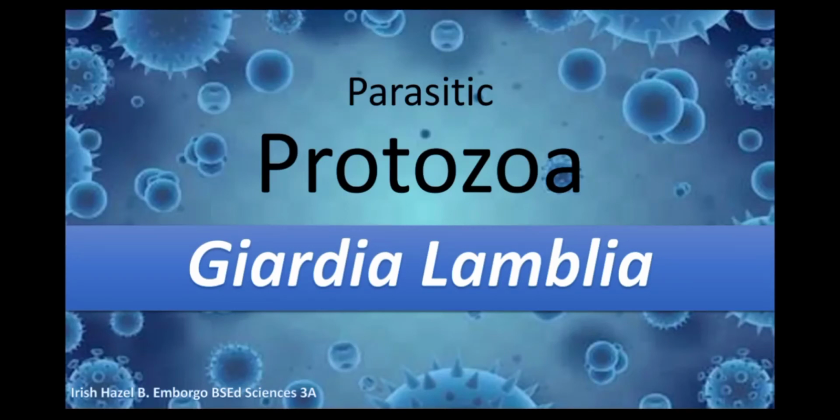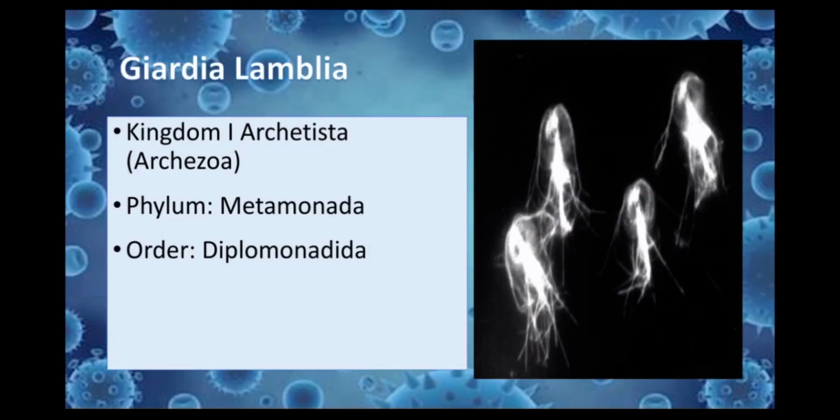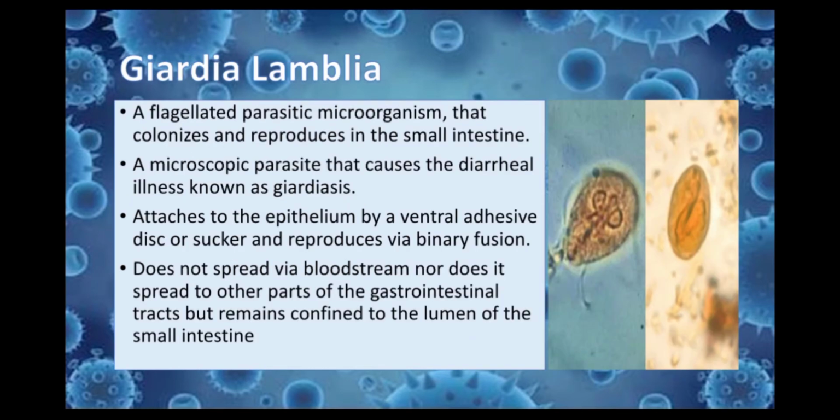Hi everyone, so today I'm going to discuss one of the parasitic protozoa organisms named Giardia lamblia. Giardia lamblia belongs to the kingdom of Archaeplastida or Archezoa. Its phylum is Metamonada and its order is Diplomonadida. Giardia lamblia is a flagellated protozoan parasite that colonizes and reproduces in the small intestine, causing diarrheal illness known as